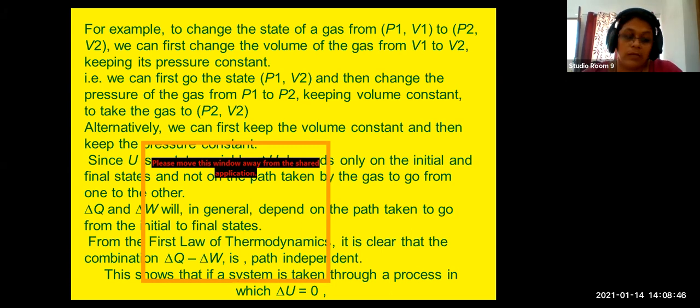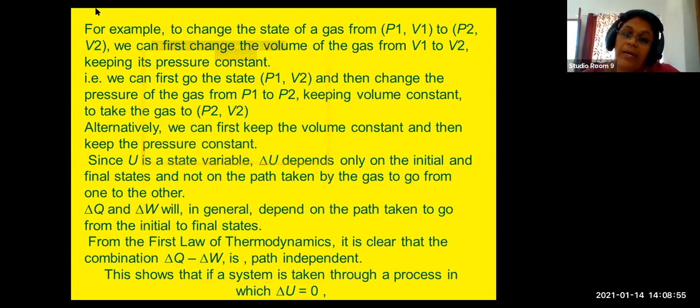Then why do these cases arise? This is because, tell me now children, is internal energy an intensive quantity or an extensive quantity? Yesterday we learned intensive and extensive quantities.